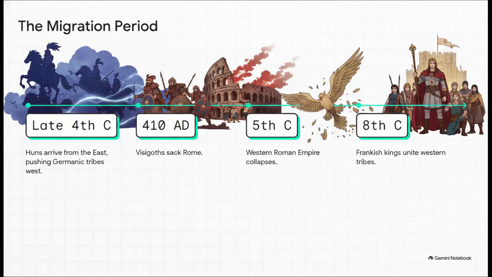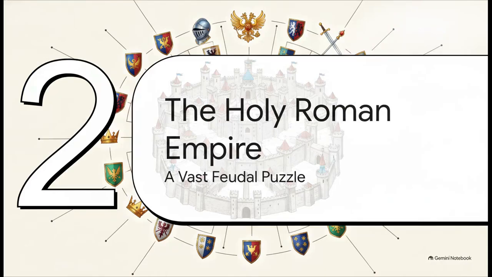But things don't stay still forever. Everything changed in the late 4th century with this massive chaotic domino effect known as the migration period. Hunnish invasions from the east aggressively pushed these Germanic tribes westward, and this immense pressure literally shattered the Western Roman Empire, culminating in the sack of Rome in 410 AD. Out of all this chaos, a new order finally emerged, when Frankish kings stepped in to unite the newly settled Western tribes. Which brings us to Section 2, the Holy Roman Empire, a vast feudal puzzle.